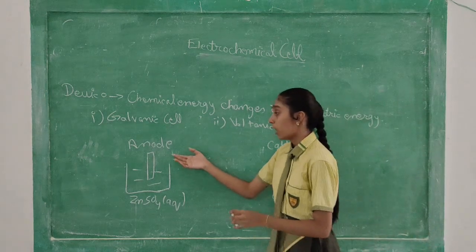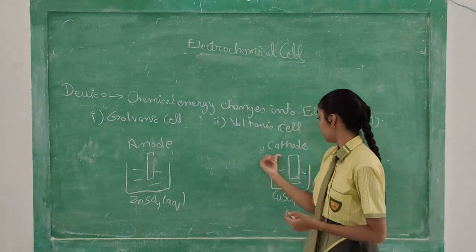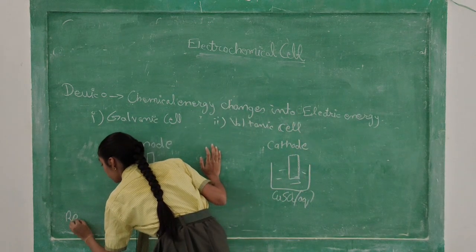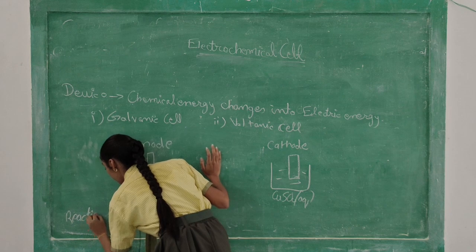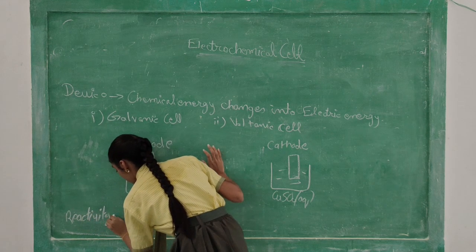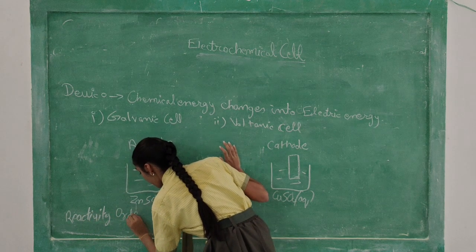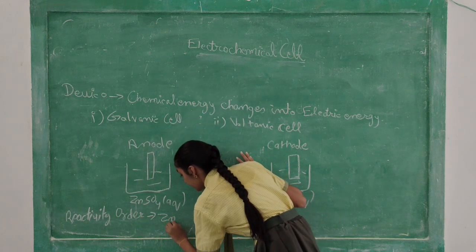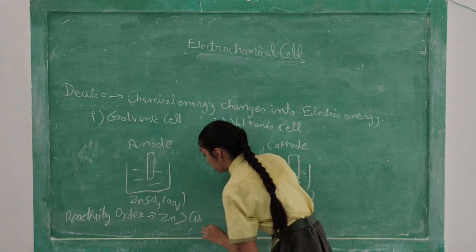Now how do I know this one is the anode and this one is the cathode? Because of the reactivity order. In the reactivity order, what did we see? That zinc is more reactive than copper.